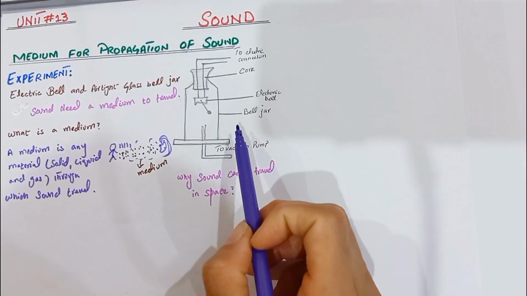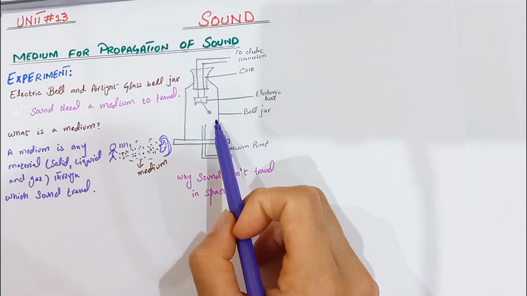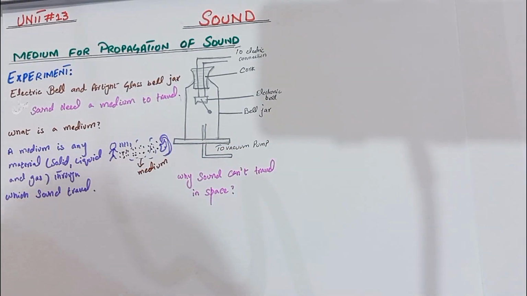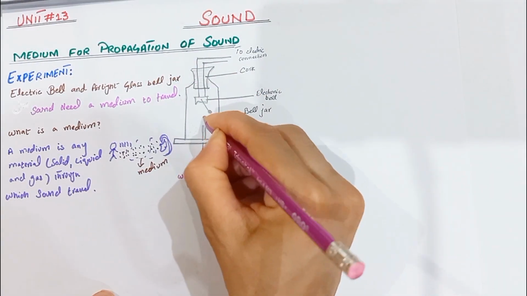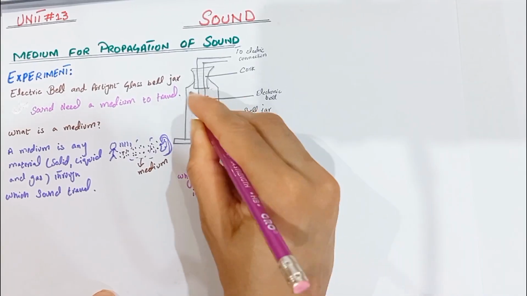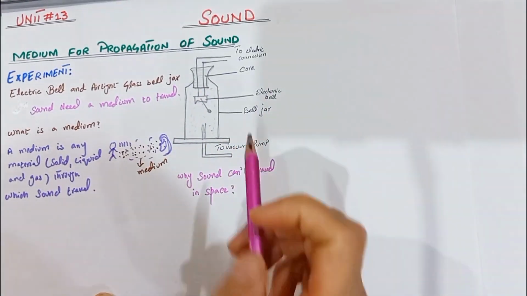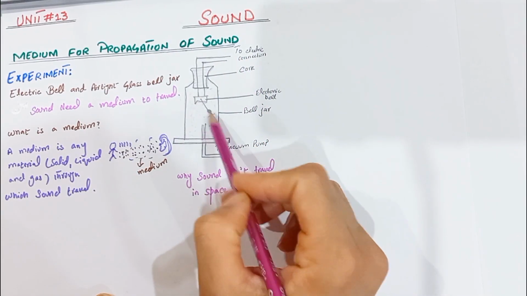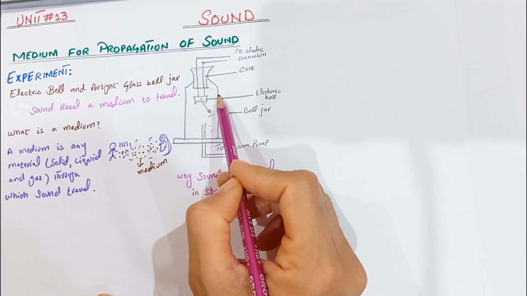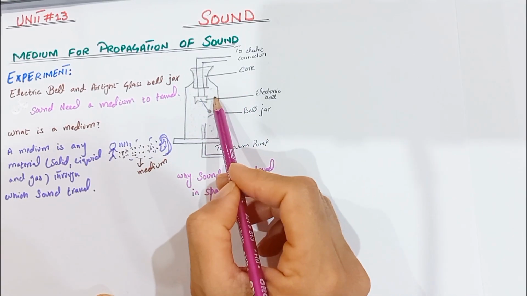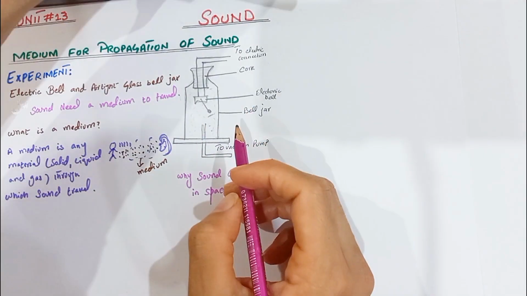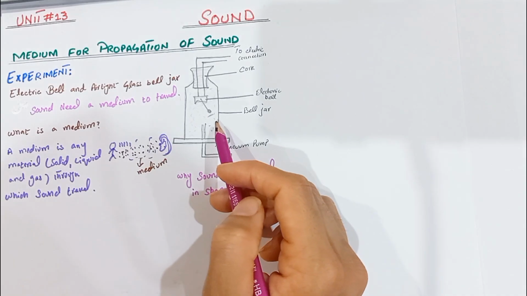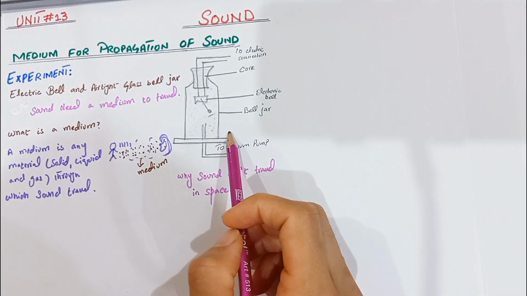Look at this setup. In this setup, we have an electric bell, an airtight glass bell jar, and wires connected to a battery. Before removing the air, the bell jar is full of air, which consists of air particles. When the electric bell is switched on, the hammer of the bell strikes the bell. Due to the hammer strike, the bell starts vibrating. This vibration of the bell makes the air particles around it also vibrate. When the air particles vibrate, they transfer the sound to our ear, so we can hear that the bell is ringing. Now the question arises: why can we hear the bell?